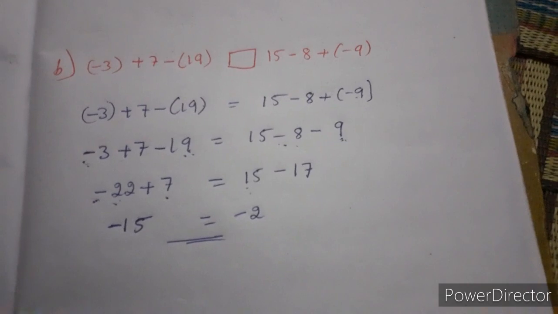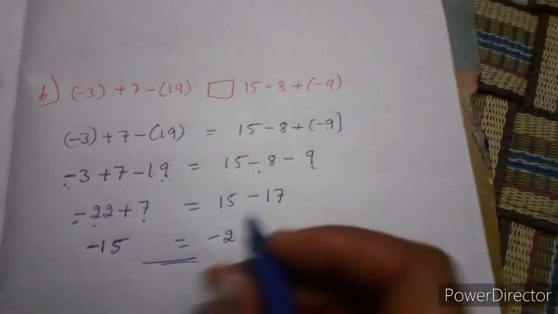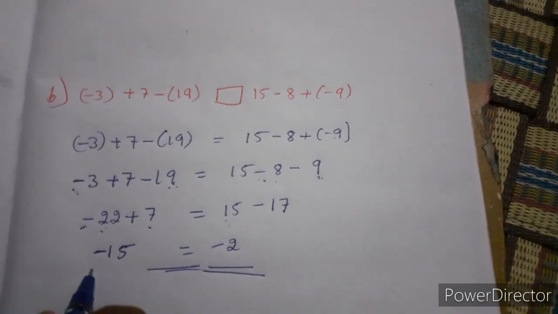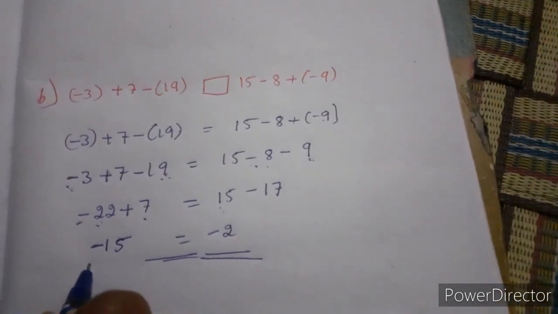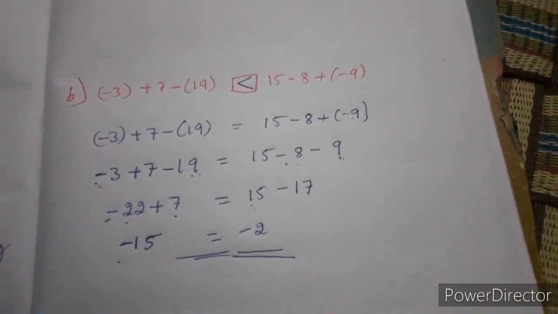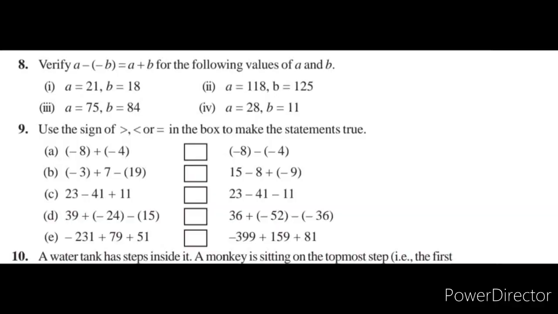Then which number is greater? Minus 2 is the biggest number compared to minus 15. So the symbol should be like this. Do you understand? The problems we left in the 8th and 9th ones are for homework. You have to solve and send.